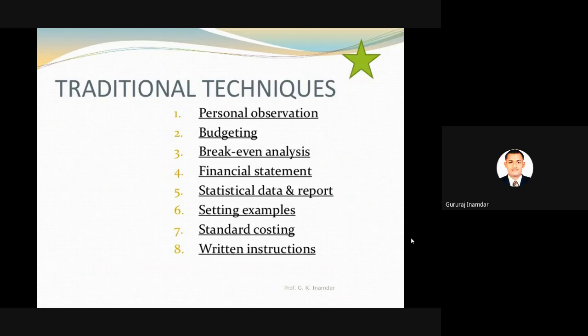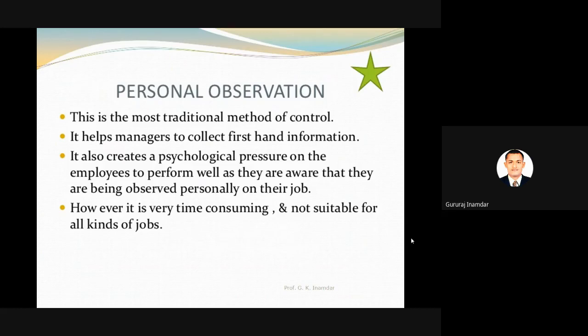So these are the traditional techniques generally used in an organization or industry for controlling. First is personal observation. Personal observation is the most traditional method of control. It helps the manager collect first hand information. While controlling, the manager of that industry or section goes directly to the workplace and observes hands-on.